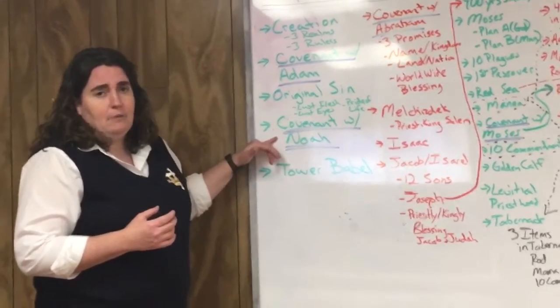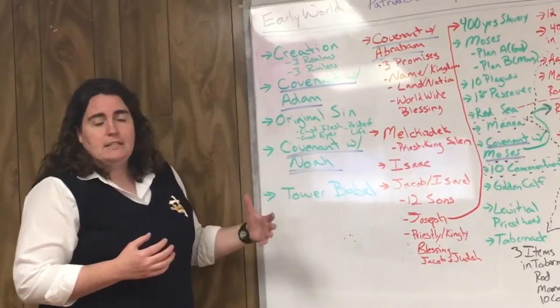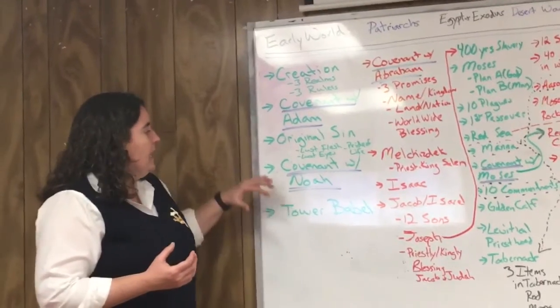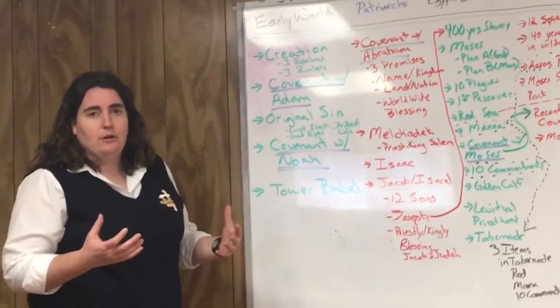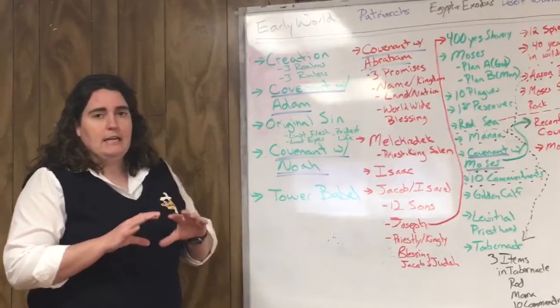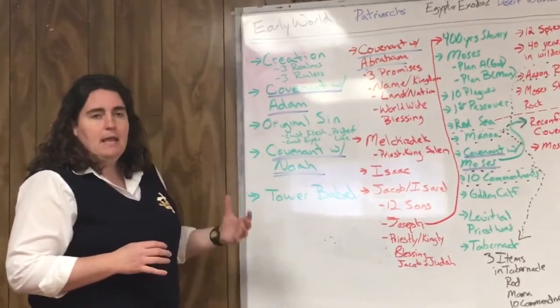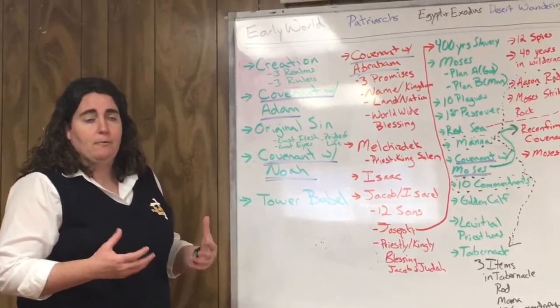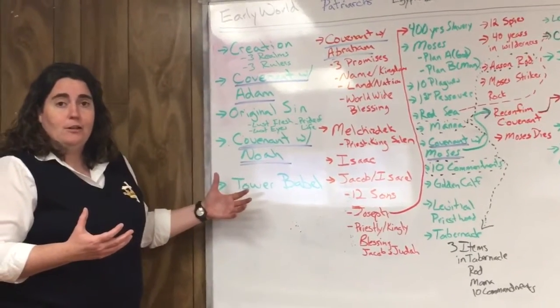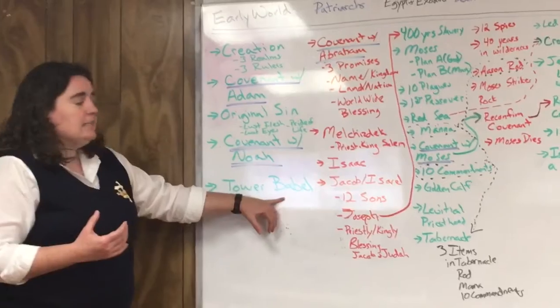But right after that covenant with Noah and they're back, we see the sin of Noah's sons falling into place. And once again, we see that sin entering the world. And through this sin, we start seeing it kind of spread more and more. It gets to the point where the men are thinking that they're so great, they're so grand, they're better than God, that they're going to build a really tall tower to the heavens. And this is where we see the Tower of Babel.